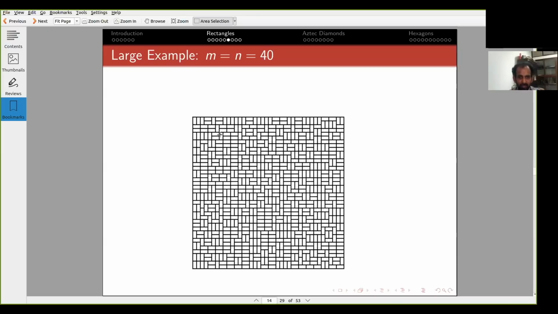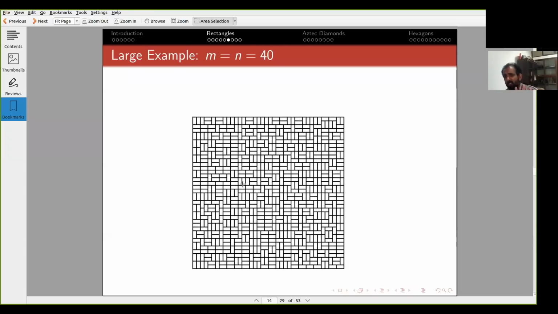So it's like that. If you look at this top left region, let's say a small region of this tiling, it sort of looks the same as the bottom right region, which looks the same as the central region, which looks the same as any other. Okay, so all of them look roughly the same. There is no distinguishing feature of any region.